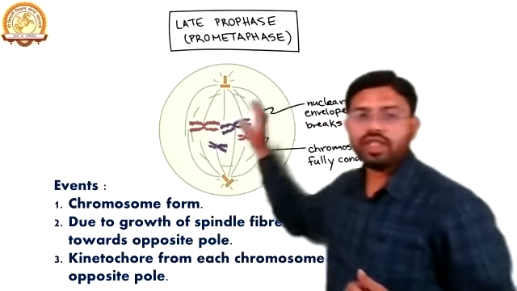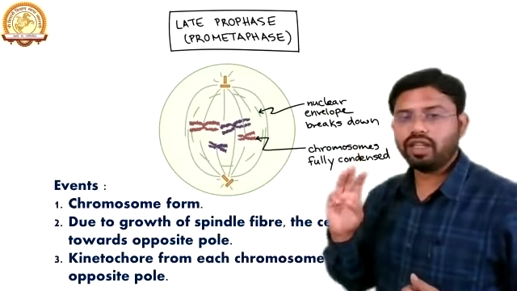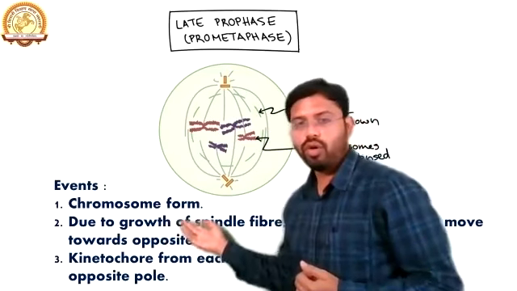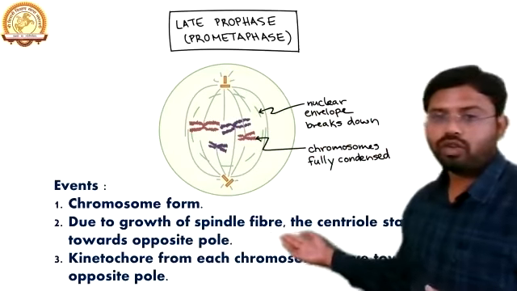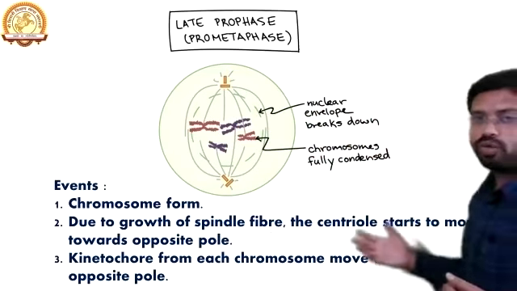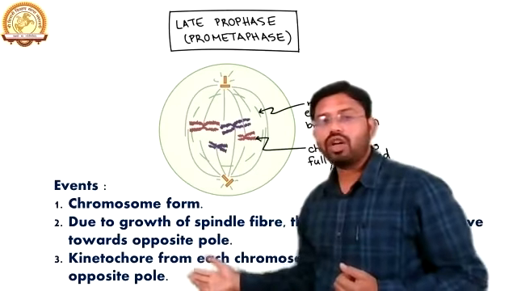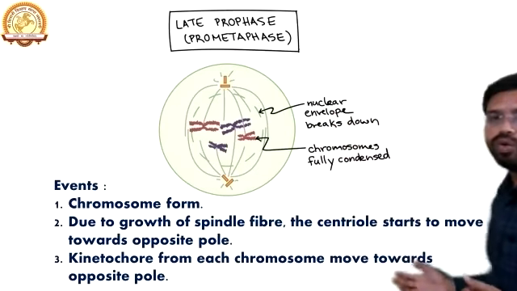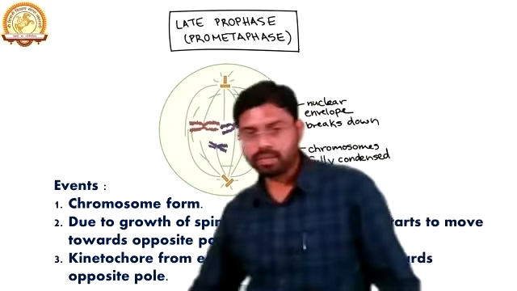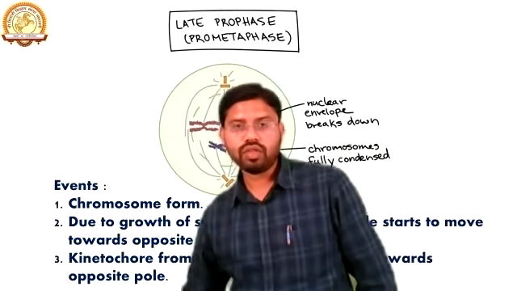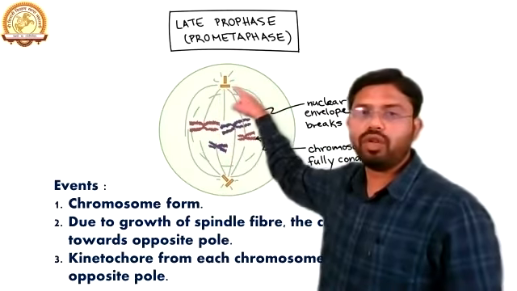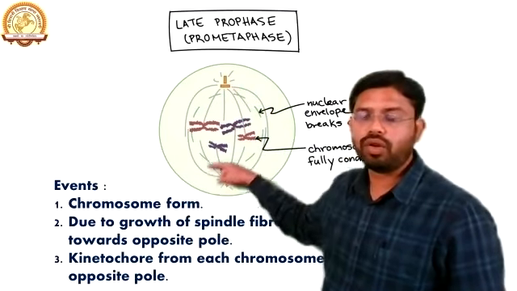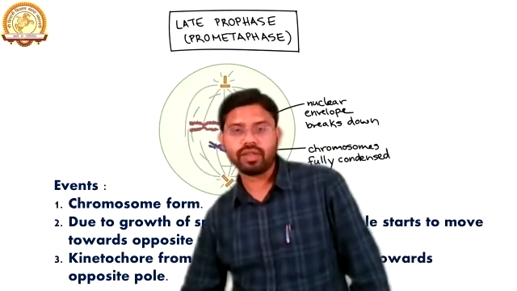So in late prophase, there are again three events. The first is that the chromosomes get formed. The second is that, due to the formation of spindle fibers, the centrioles start to move towards the opposite poles. Then the kinetochores from each chromosome move towards the opposite pole. So these kinetochores are moving from this pole towards that pole, or we can say along the spindle fibers.